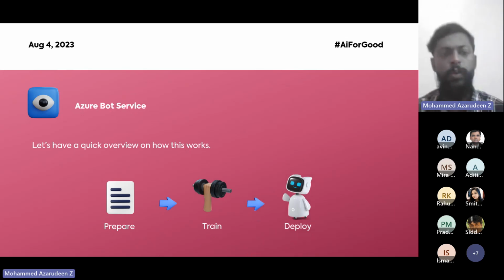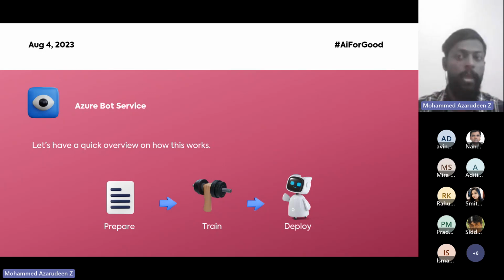In order to create a bot, be it any kind of bot, we need data. If I'm going to create a conversational bot just for me, like a personal assistant, I need a different kind of data than for the popular application chatbots. Each and every bot needs a separate segmentation of data. So the first stage of creating a bot is preparing the data.